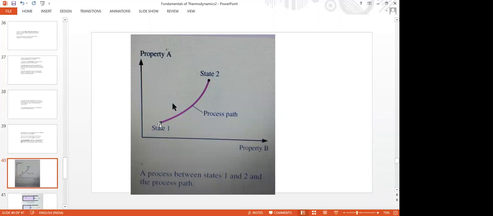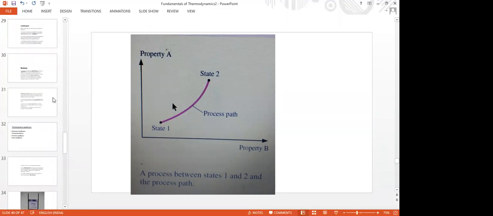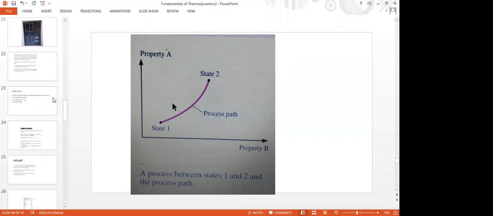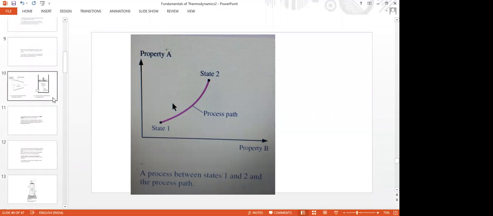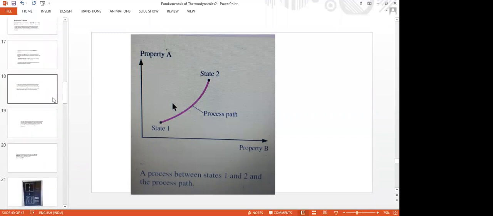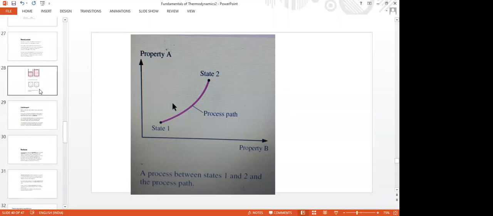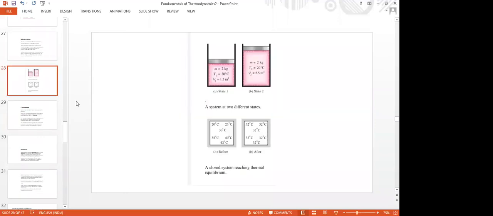If the system changes from state 1 to state 2, what does this mean? Again, go back to this one.